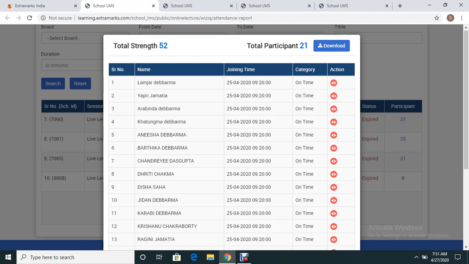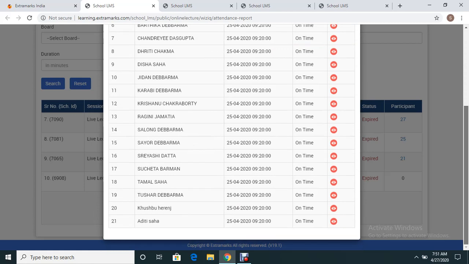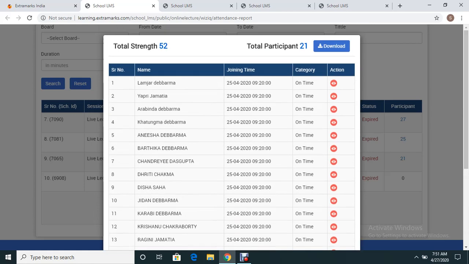Almost every student in this session has joined on time. It is reflecting the time as 9:20 a.m., and it will show you the date and the time as well. The teacher can also download the same in a physical format and use it for any purpose they want. The total strength is 52, and out of 52, 21 children have attended the session. So this is another feature.